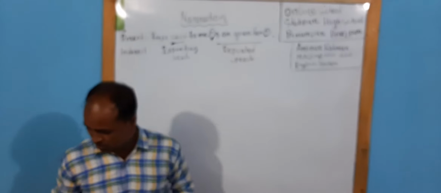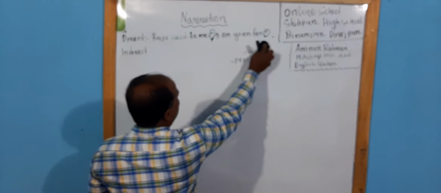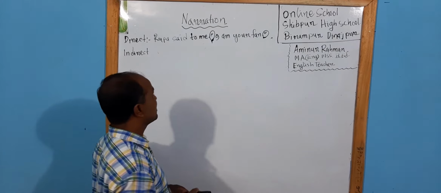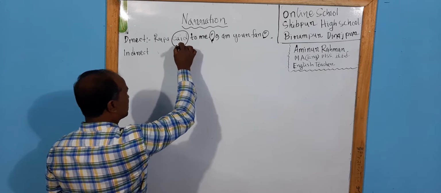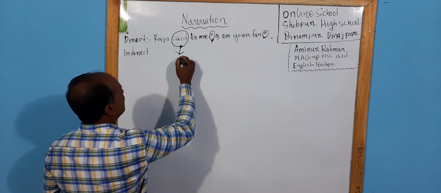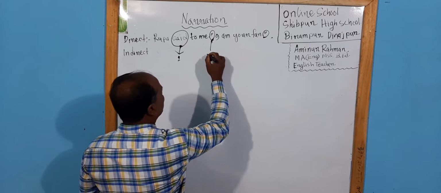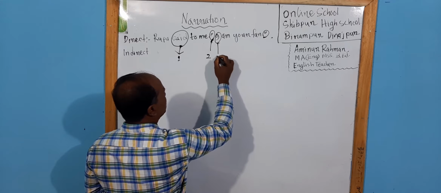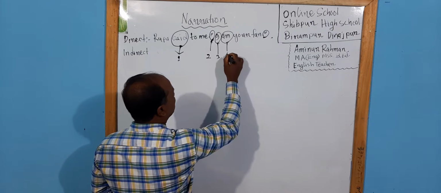Dear students, to change from direct narration to indirect narration, you have to look at certain rules. You have to sense certain words. Number one, the reporting verb. Number two, inverted comma. Number three, person. Number four, verb.